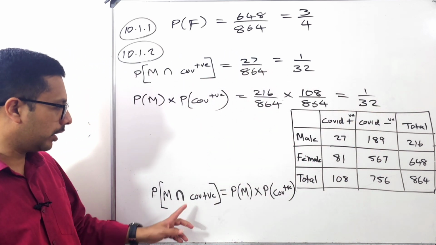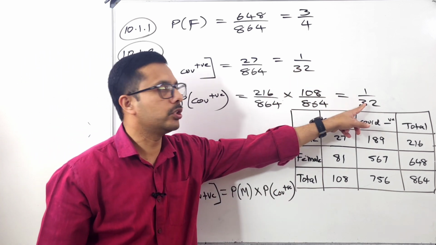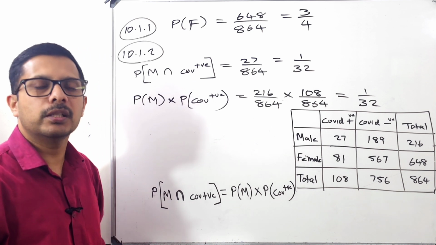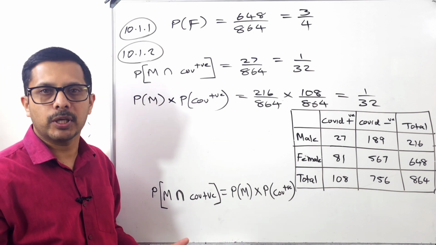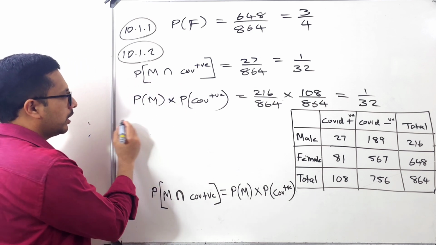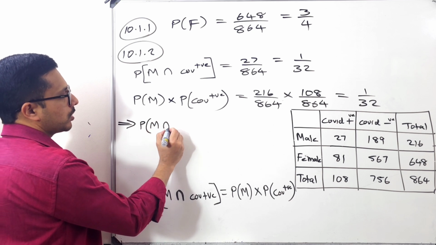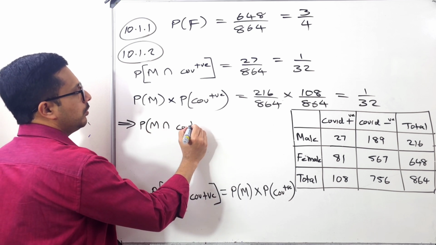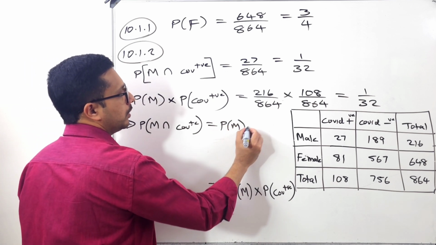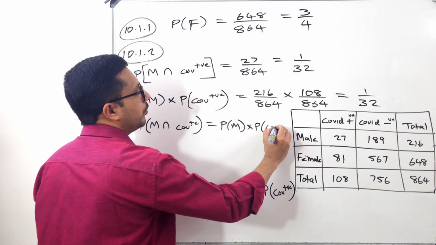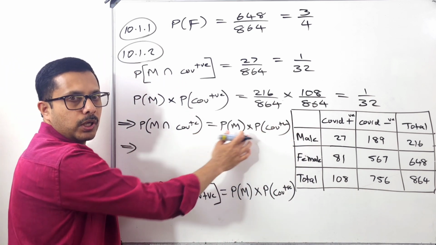So what is the meaning of that? Left hand side and right hand side, we are getting the same answer, 1 over 32 and 1 over 32. These two are equal. If they are equal, it is independent. So next we write: it implies that probability of male intersection COVID positive is equal to probability of male times probability of COVID positive. So we proved that these two are equal.